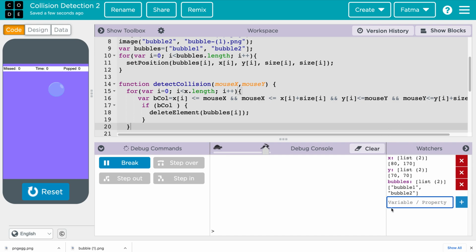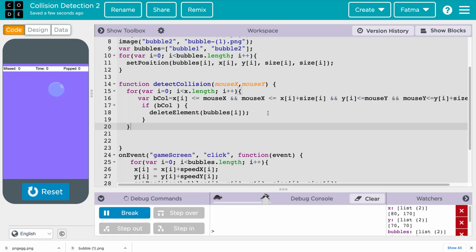We need to remove all of them, right? We need to remove bubbles 0, we need to remove x0, we need to remove y0, and then instead of increasing our i here, we need to keep the i down because we removed elements. So there are a lot of delete operations here, right?